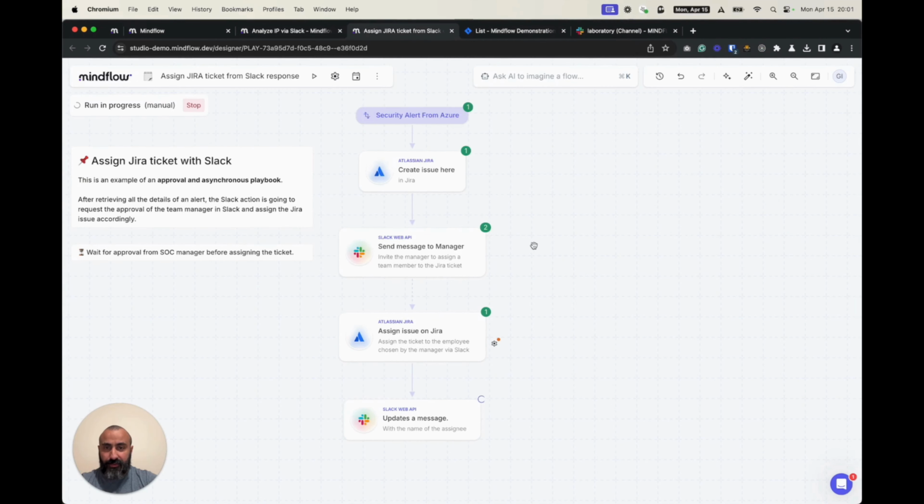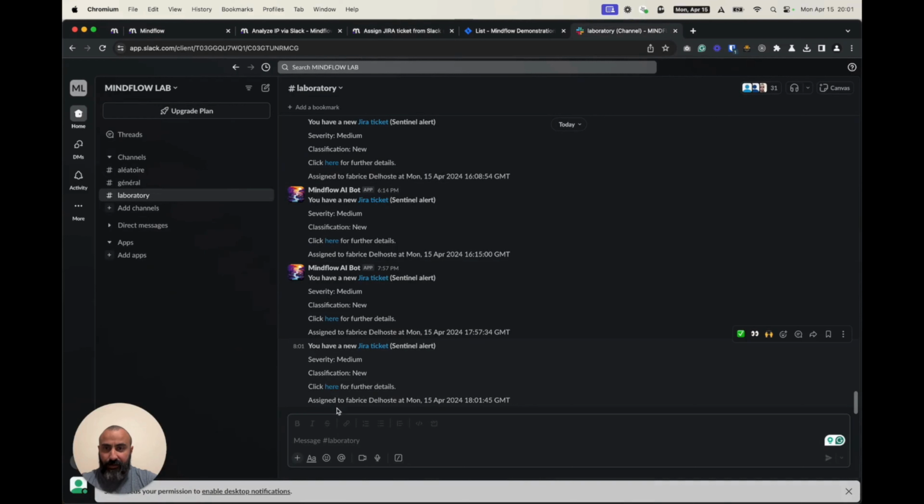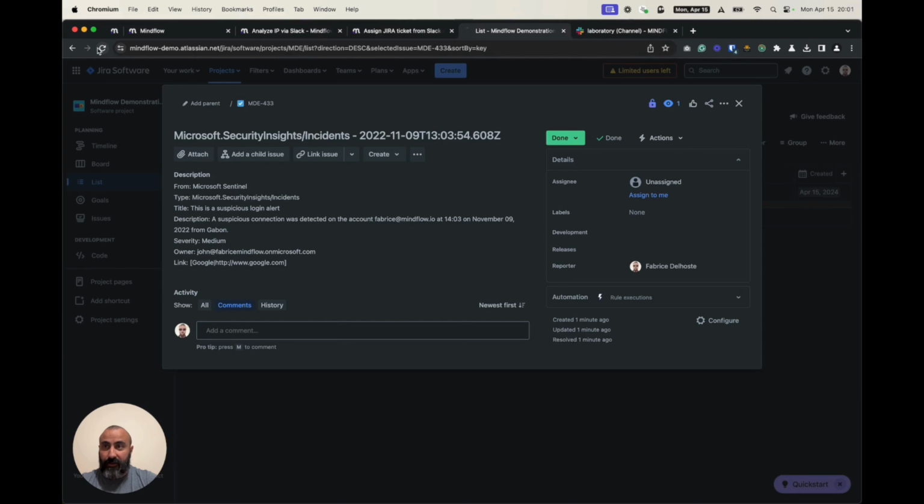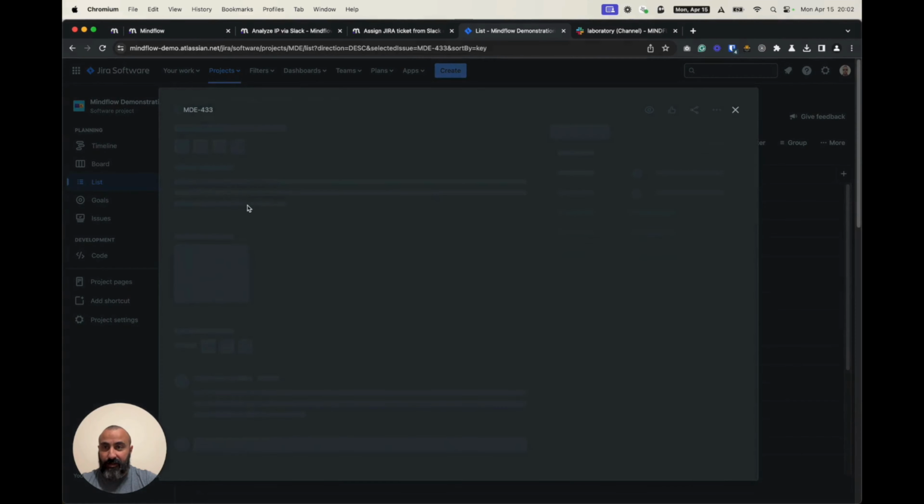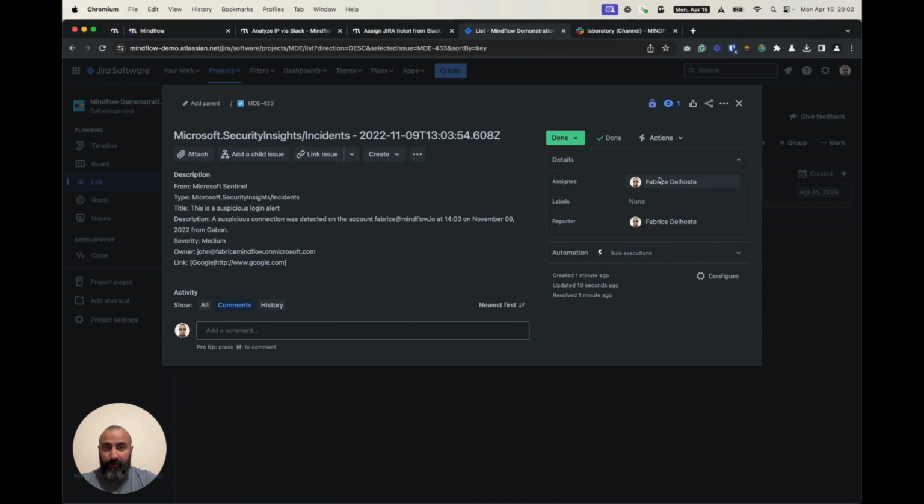When we choose the person to assign the ticket to, we can see the completion of the playbook. We can see that in the laboratory we have a summary for the ticket itself, but also in Jira we can figure out that the ticket has been updated. And we see that the ticket has been updated at this point.